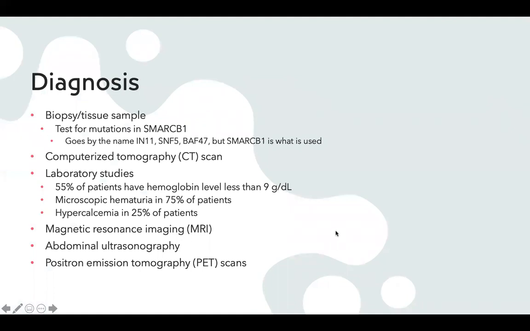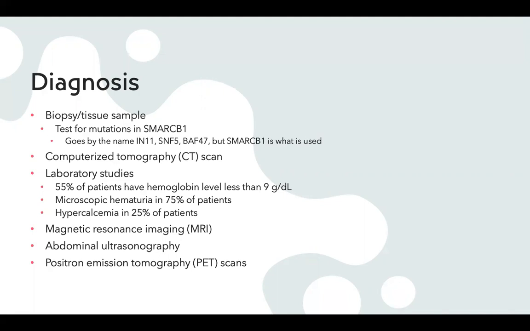So diagnosis of this is pretty similar to other types of cancer. Usually a biopsy or tissue sample will be done, and they'll test for mutations in the SMARCB1 gene. This goes also by the name of the INI1, SNF5 or the BAF47 gene, but the nomenclature we use is the SMARCB1 gene. They can also use computerized tomography scans or CT scans, magnetic resonance imaging, MRIs, abdominal ultrasonographies, positron emission tomography, which are PET scans.